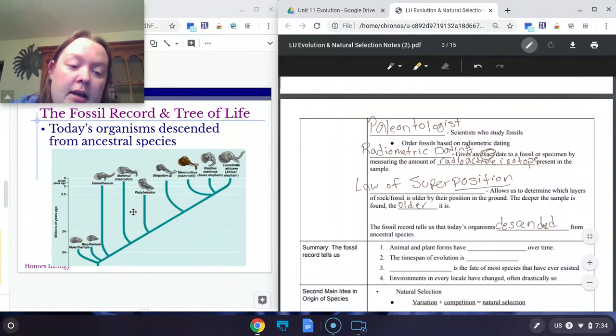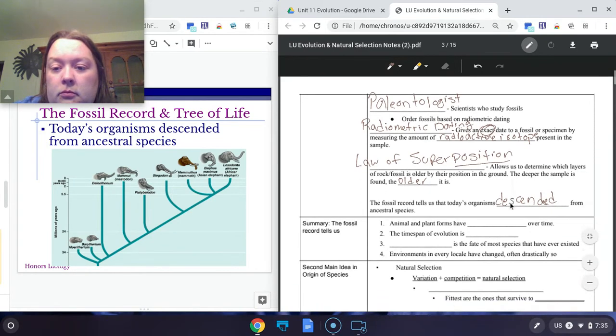So say we look at the skeleton of elephants over time. Here's a modern elephant, but when we look back using the fossil record, we see small changes in the elephant, and they're similar enough that we know it's related to the modern elephant. But we can see where structurally they are different, therefore they're different species and they existed millions of years ago, but we know that they share a common ancestor due to their physical and chemical similarities.